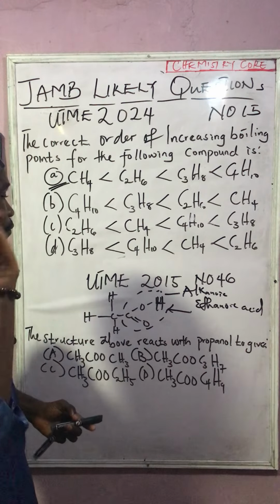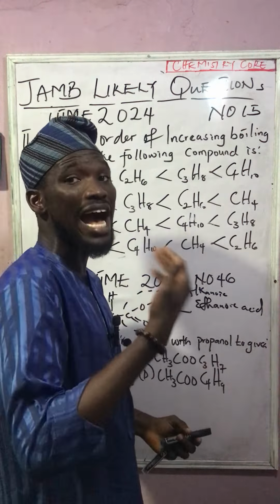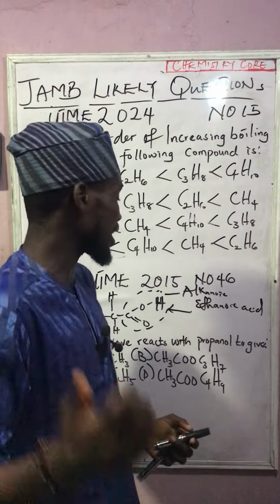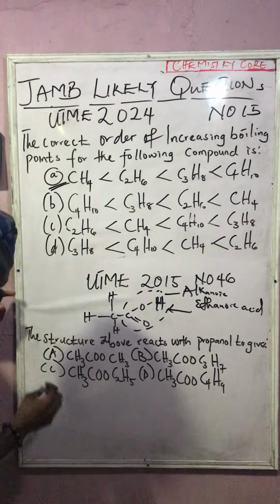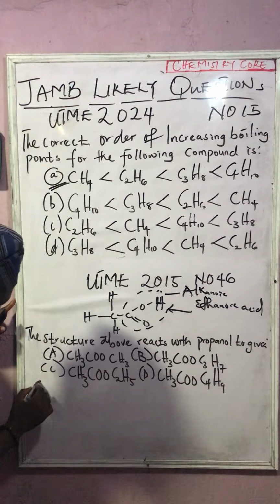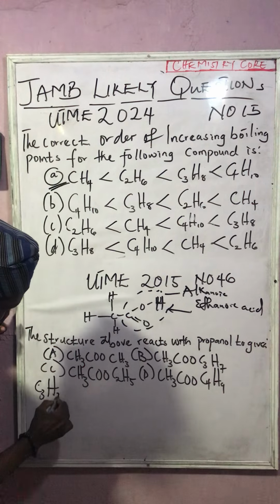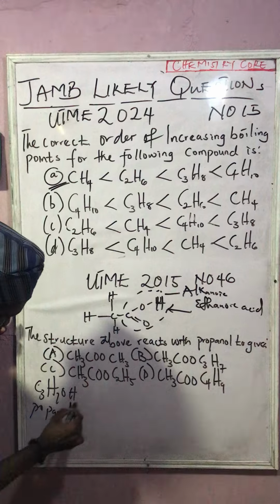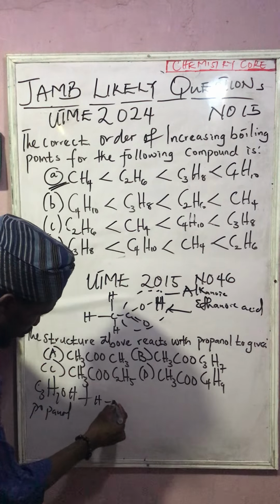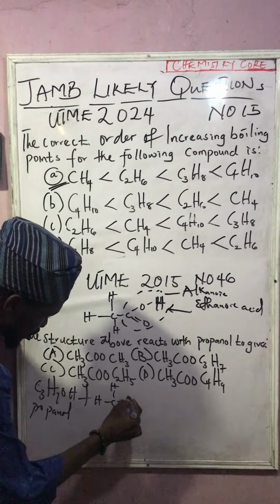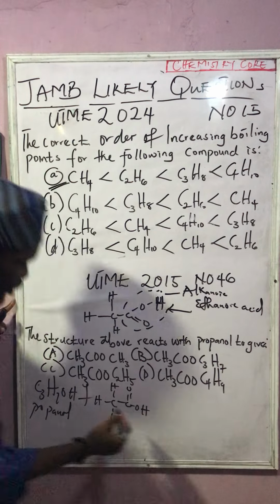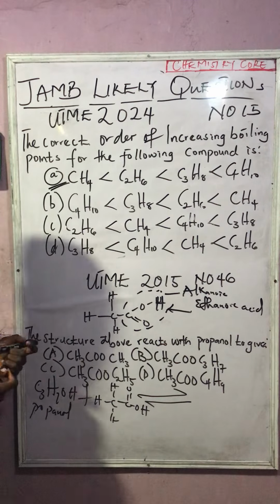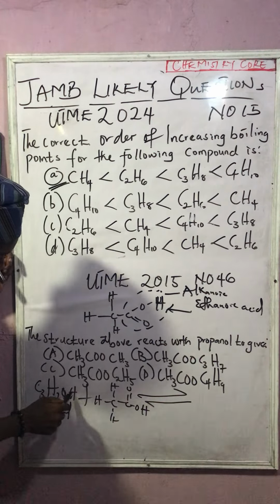And note one thing, that every carboxylic acid reacting with an alkanol gives what we call an esterification reaction. Is that clear now? So come closer. With this now, I can say that I have propanol, which is C3H7OH. This is propanol, plus this. We have 1, and the functional group, we have OH. So one thing you need to know is that if you are given a question like this, the functional group here is OH.